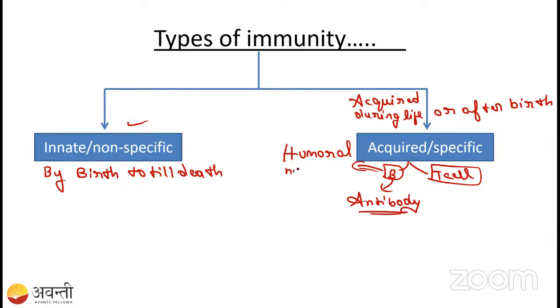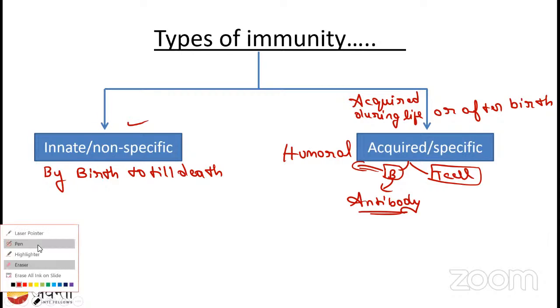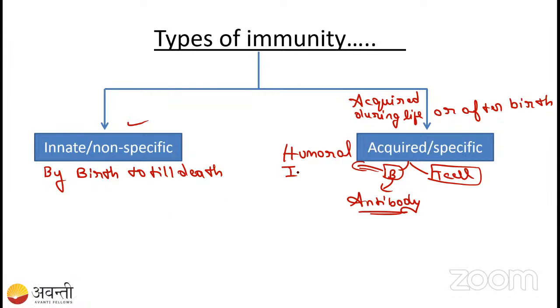And what is performed by the T cell, we call the cell-mediated immunity.